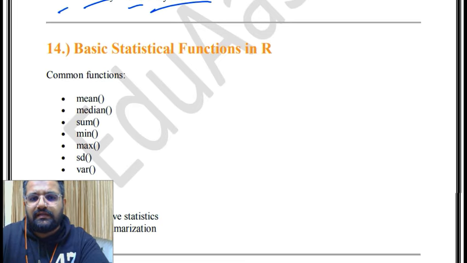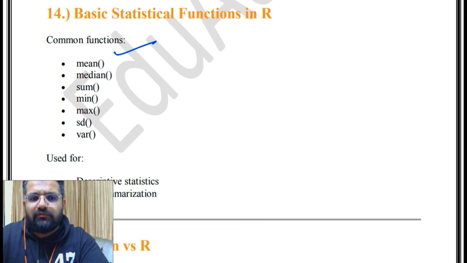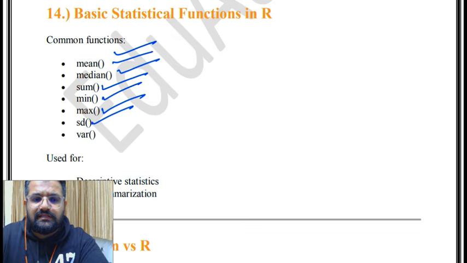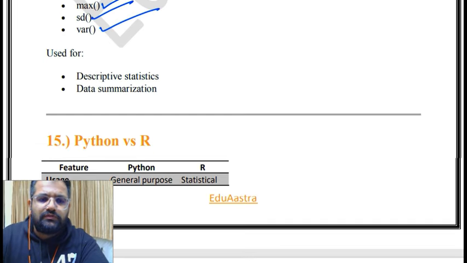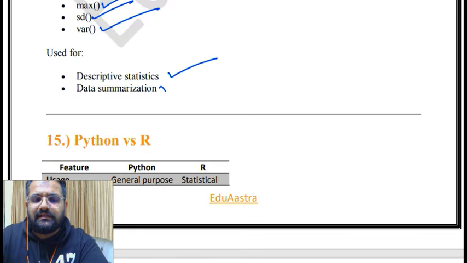Then basic statistical functions in R. So common functions are mean, median, sum, min, max, SD, var. Then they are used for descriptive statistics and data summarization.